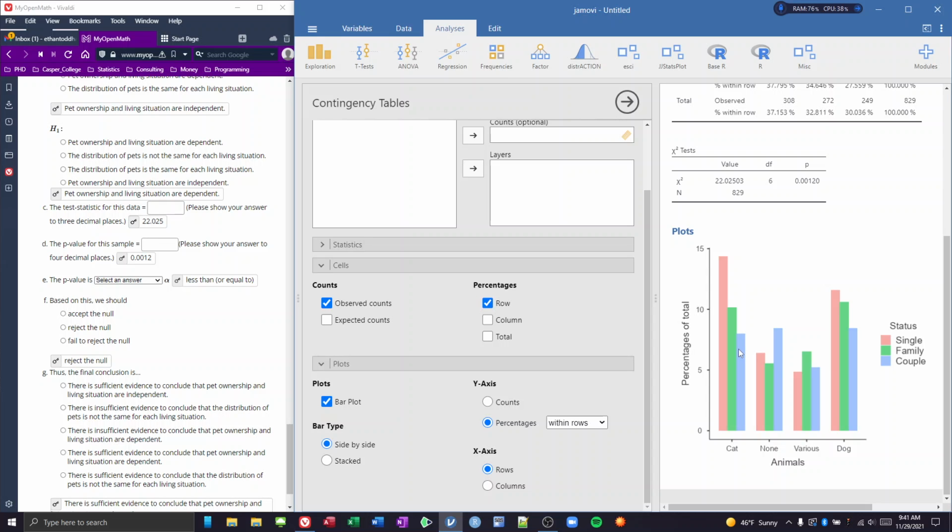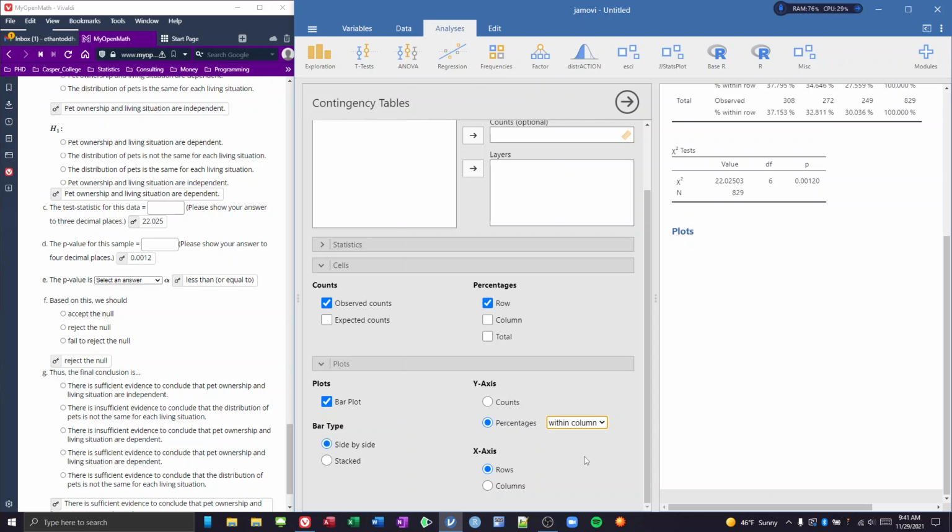And if there weren't any dependencies, we should see basically the same thing going along. So let's go ahead and, instead of looking at rows, look at the total. You can look at a couple of these. Is it changing at all?